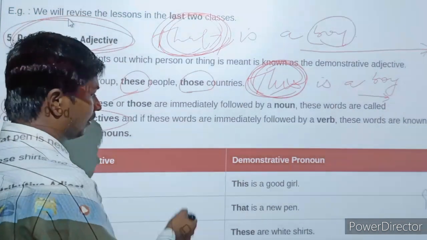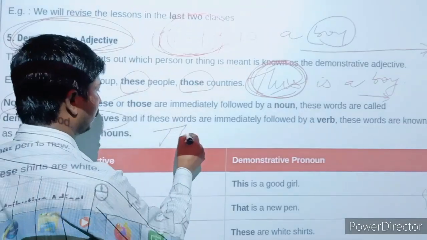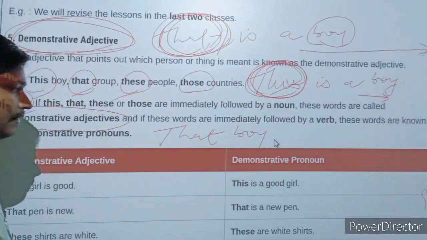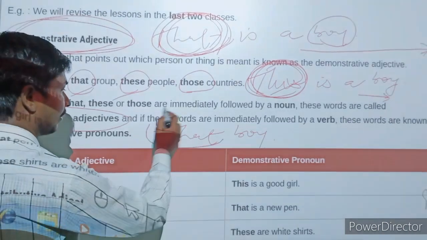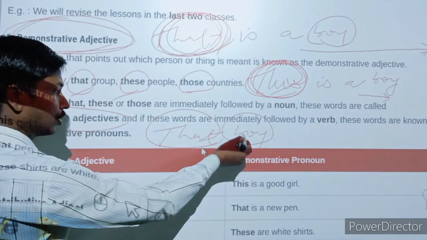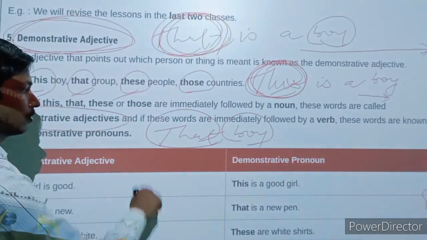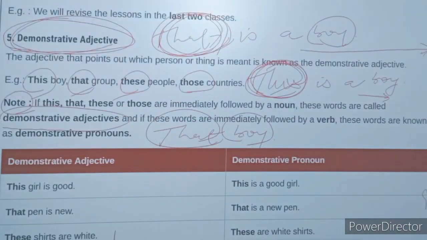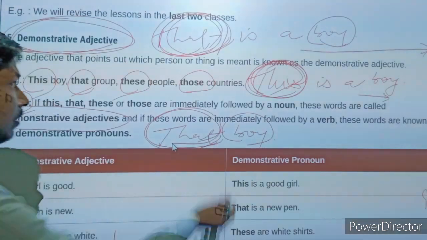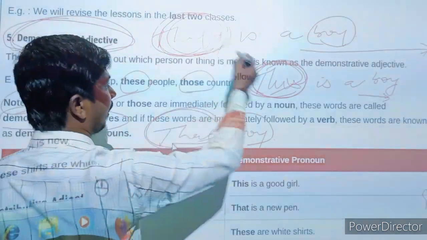For example, that boy. Here is the that and here is the noun. That is used just before the noun, and that's why we can say this is a demonstrative adjective. But in the other case, that is here and the noun is far away.